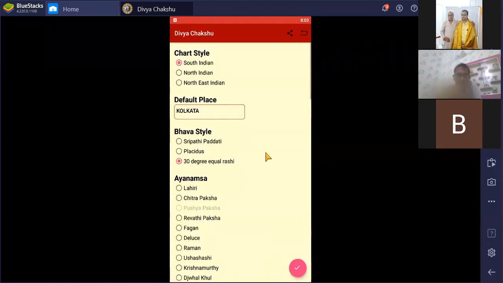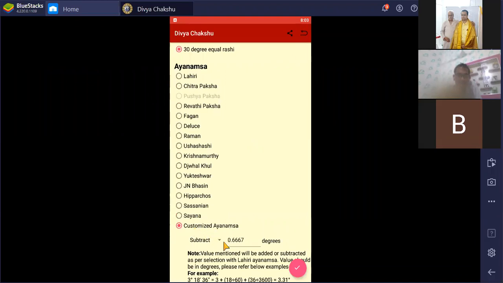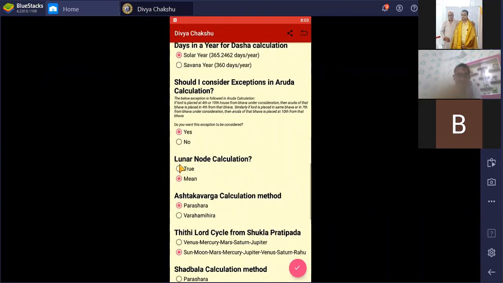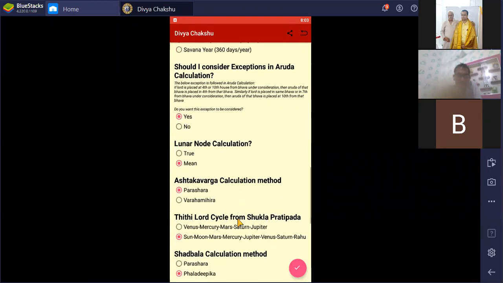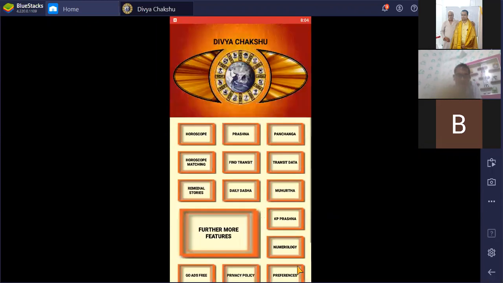Once again, select the chart style, select your default place, select equal Rashi 30-degree, go to customized Ayanamsha, select subtract, write down here 0.667, then select lunar node calculation as mean, then click here to save.